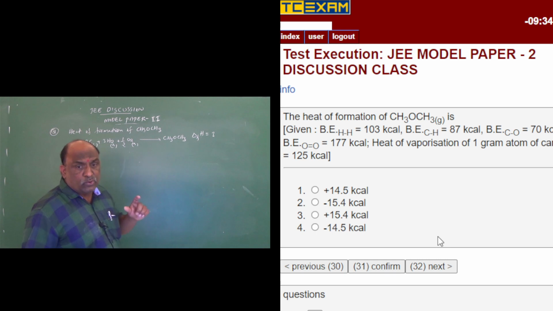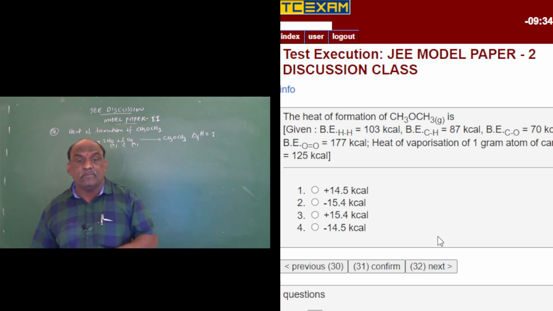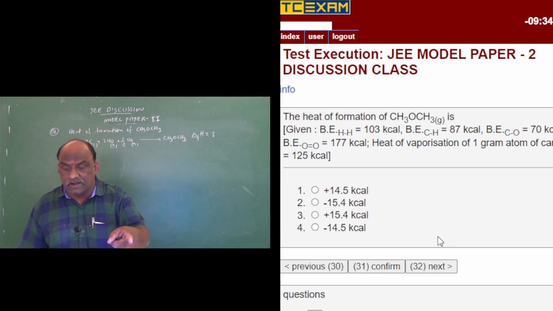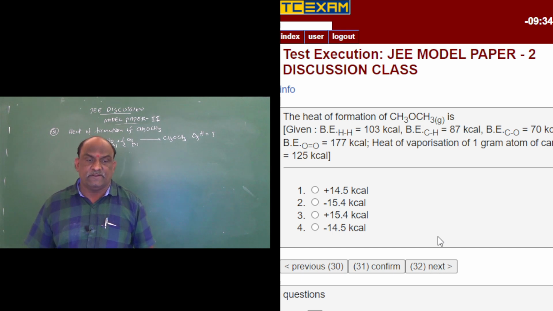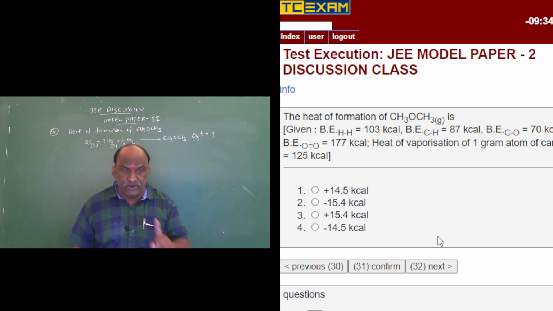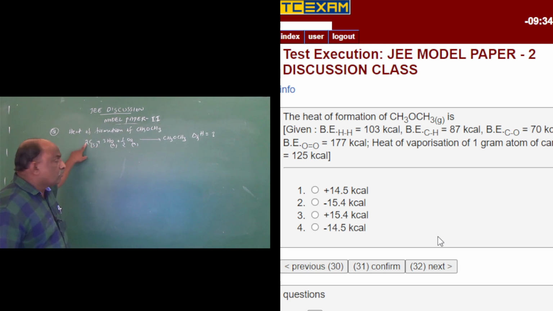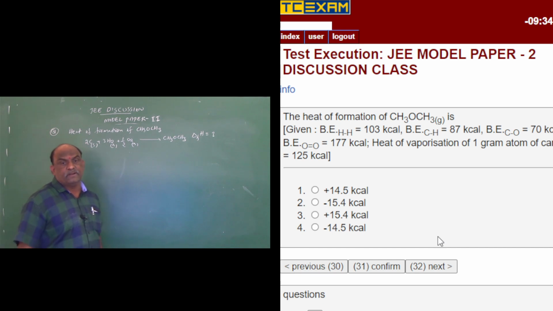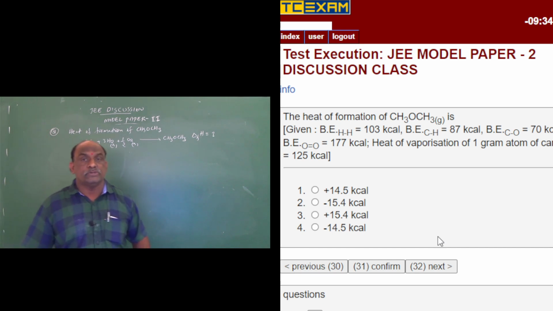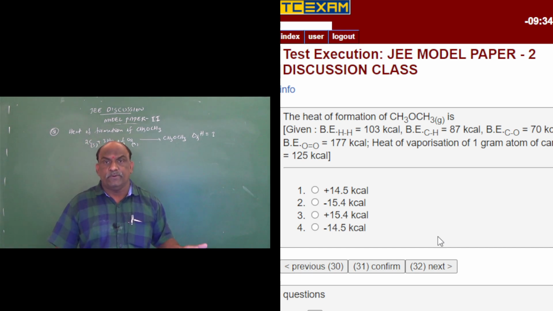Solid means 2 gram atoms. For 1 gram atom of carbon, the heat of vaporization given in the question is 125 kilocalories. But in this question, how many gram atoms are there? 2 gram atoms. So the heat of vaporization of 2 gram atoms is 2 into 125.